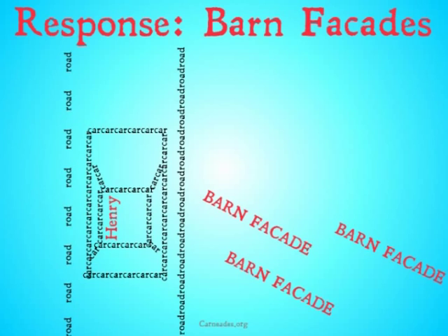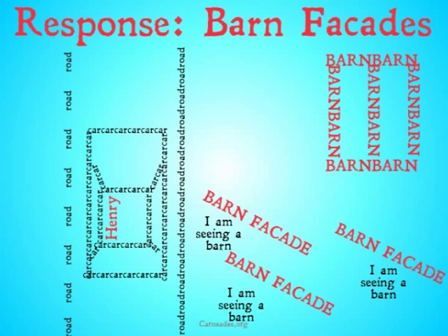Henry, unsuspectingly, is driving through barn facade country and is looking at barns and forming lots of beliefs about these barns. He believes, I am seeing a barn, I am seeing a barn, and so on. These beliefs we would not call knowledge. They seem to be justified because barn facade country is a strange place, and there's no reason for Henry to believe he's in barn facade country. And generally, when you see barns, they're justified in believing that there are actually barns there. They are beliefs, he definitely believes them, but they're not true, because he's actually seeing barn facades.